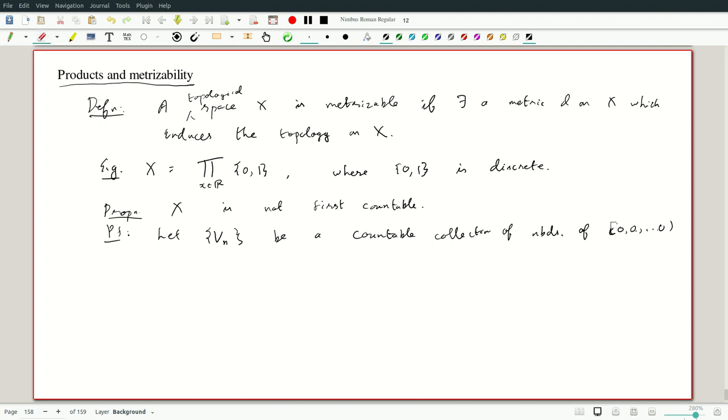Maybe it would be better to write it correctly: of just zeros for x in R. So it's just all tuples. Doesn't matter, I could take any point. For definiteness, I have taken this point.